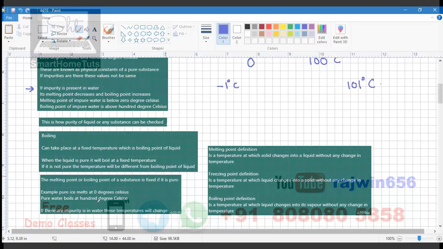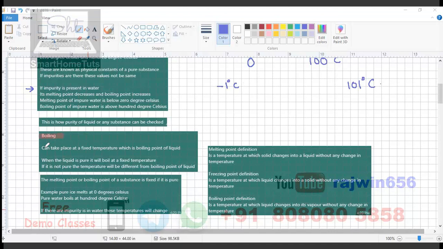Okay, this is exactly what is there in the next part. That is boiling. This can take place at a fixed temperature, which is the boiling point of the liquid. When the liquid is pure, it will boil at the fixed temperature. It means that the temperature is not going to change when the boiling process is taking place. This is going to come ahead, which will be known as heating curve and cooling curve.